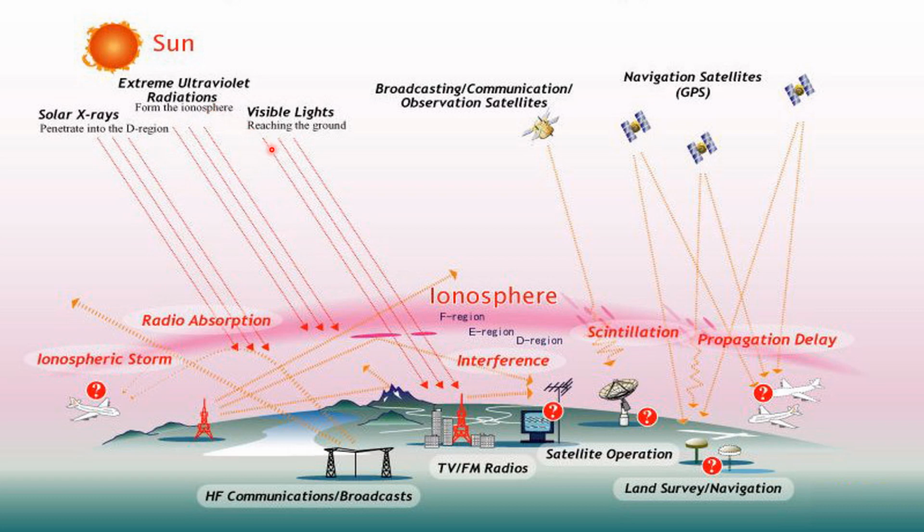The visible light and solar X-rays are coming and ionizing the ionosphere, forming it, and there is broadcasting and communication satellite. The frequency of the wave will be more above 2000 kilometers, communication that I have already discussed. There will be navigation satellite, GPS. To communicate we need to have a cutoff frequency.